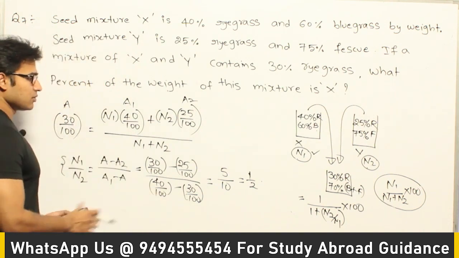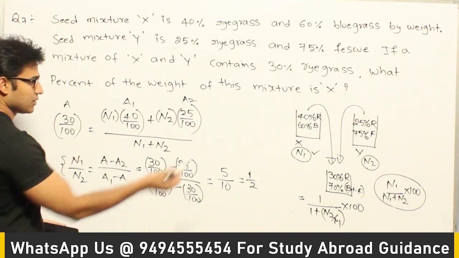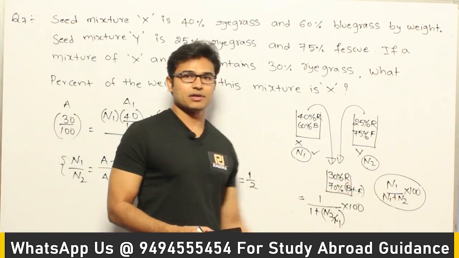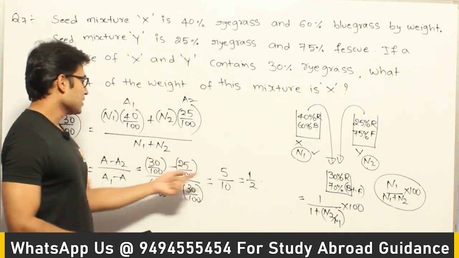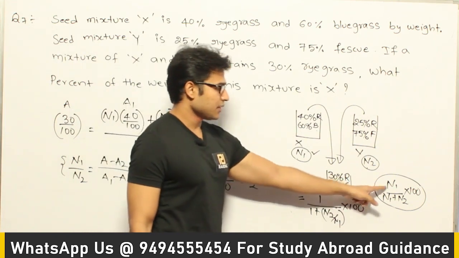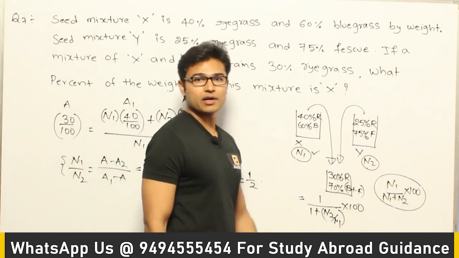Or if you want to do it in the other way, the other way will be n1 divided by n1 plus n2 into 100. There you can assume that n1 is x, then n2 will be 2x. Now if you substitute here, x by x plus 2x into 100. Here also you are going to get 100 by 3.